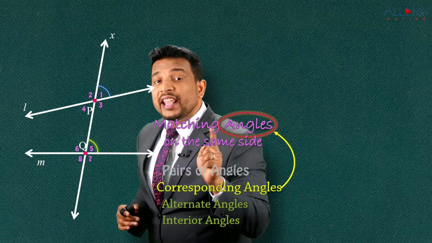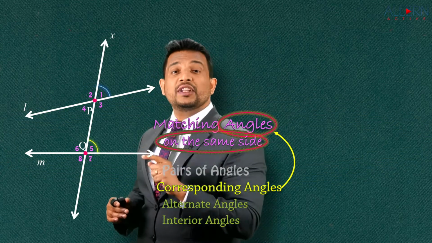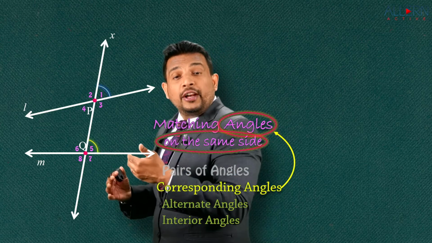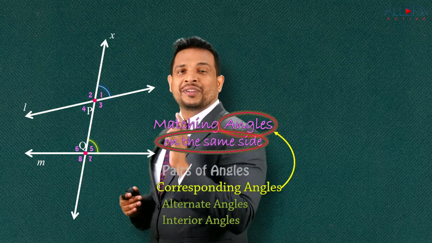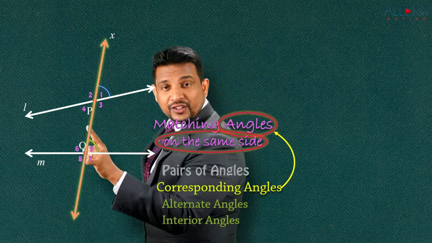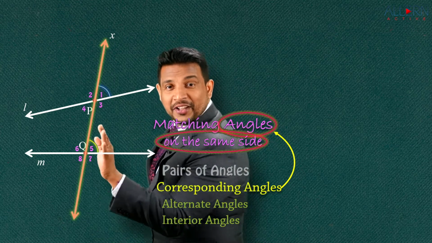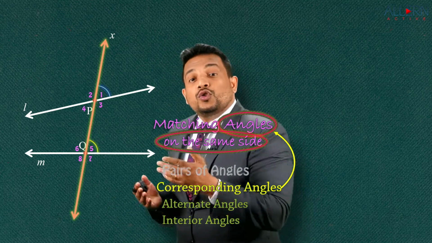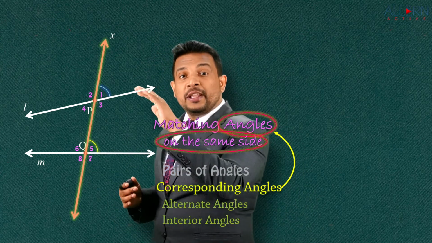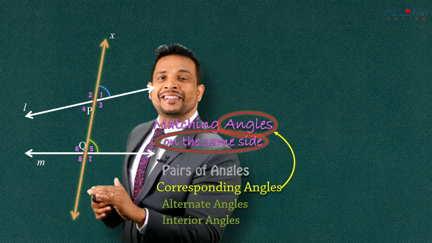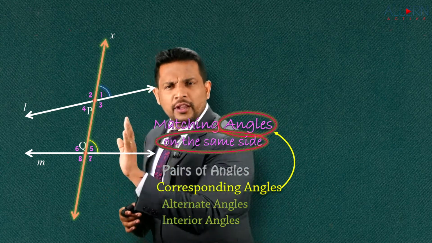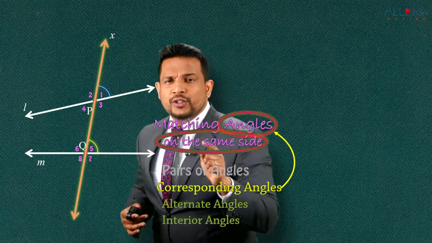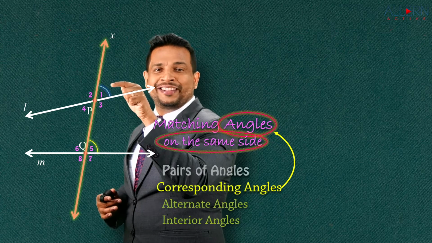I said matching angles on the same side. Now observe this very carefully. When we say on the same side, we are referring to the side with respect to the transversal. Now the moment we have this transversal, there are two sides. One is to the right, the other one is to the left. So when I'm saying on the same side, that means we are searching for angles on this side. Forget the other side for the time being. I want an angle which is matching this angle 1.